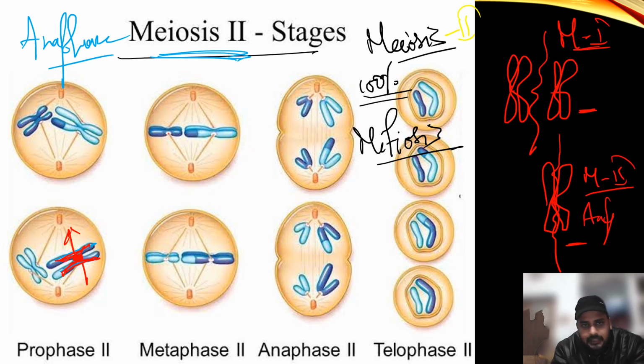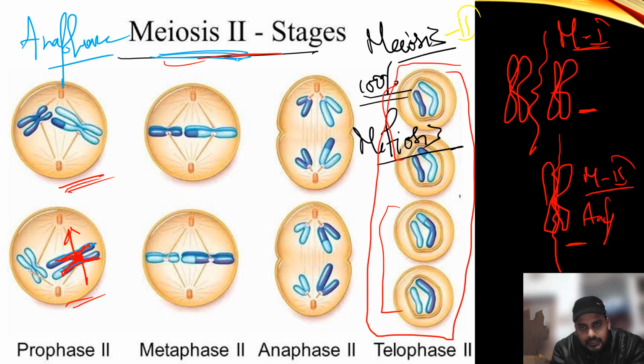At the end of the meiosis second stage, you will see that four cells are formed, because one cell gives rise to two cells, and we have two cells at the end of meiosis 1, or the start of meiosis 2. So at the end of meiosis you will get four different cells with different types of chromosomes, just because of recombination.